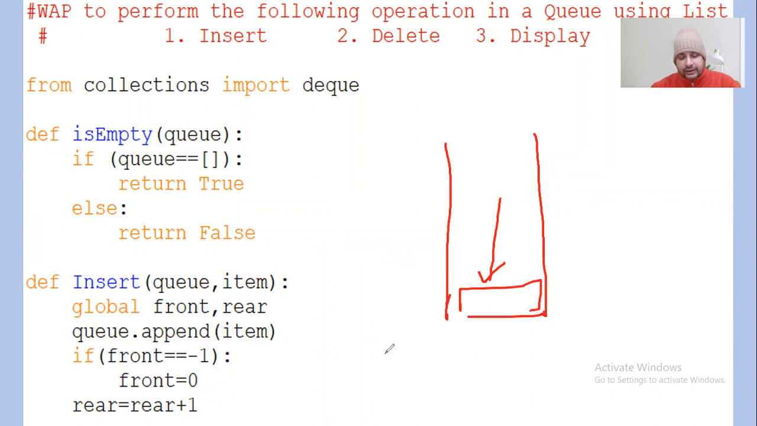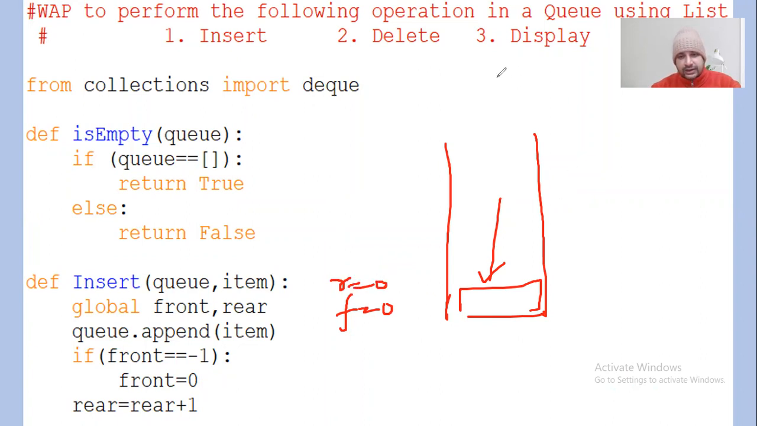The value of front and rear both are initially -1. The condition will be checked. The front is -1, so front will become 0. Rear was -1 initially, and I'm saying rear equal to rear plus 1, so rear will also become 0.